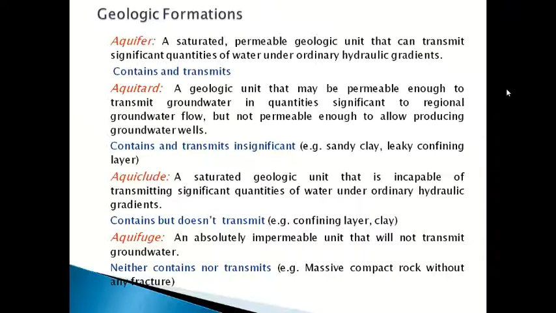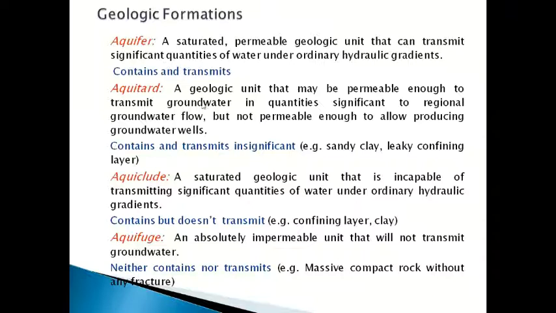So under normal hydraulic pressure, the water will seep into the ground. Obviously it is a saturated zone and a permeable geological unit. This type of formation, the aquifer, can contain or retain the water and transmit the water.